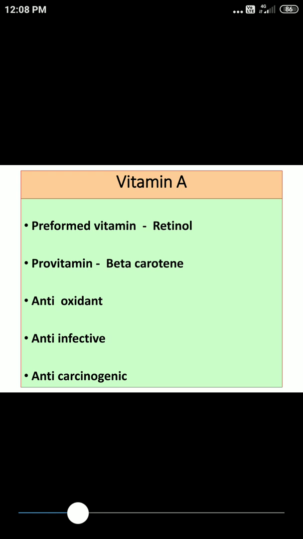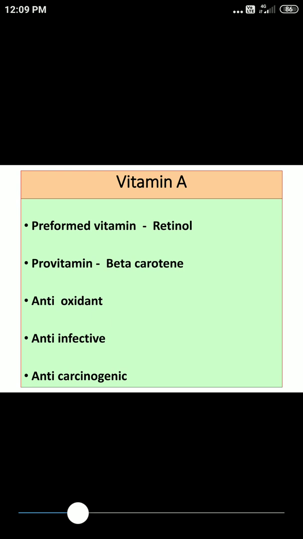Vitamin A, yesterday we have seen, you should know the preformed vitamin. Example of this is retinol, which we can get from animal foods. Whereas provitamin is beta carotene. Four antis are there, three are displayed here. Since it provides protection against infection, we call it anti-infective.